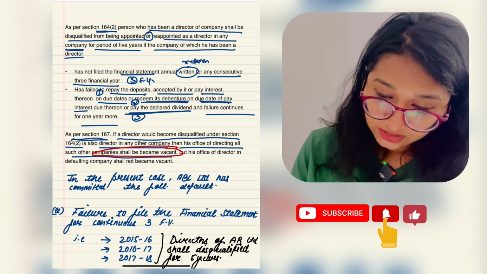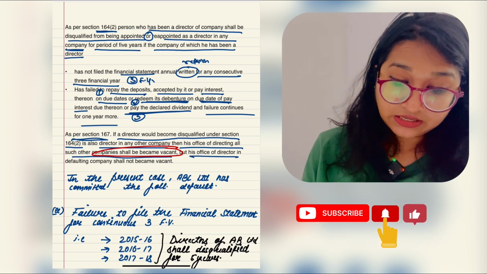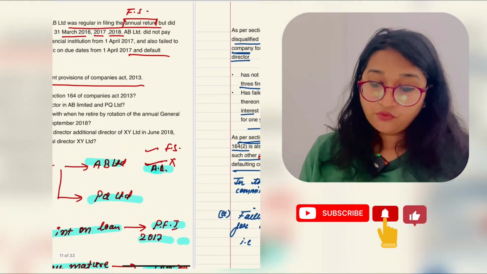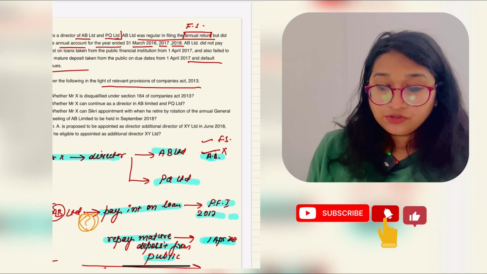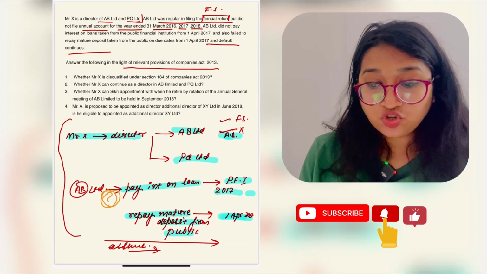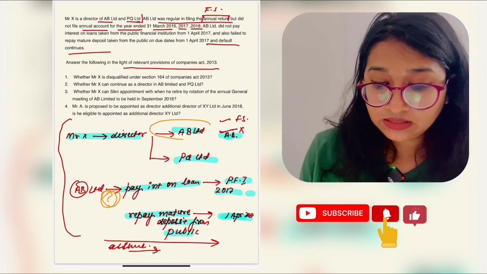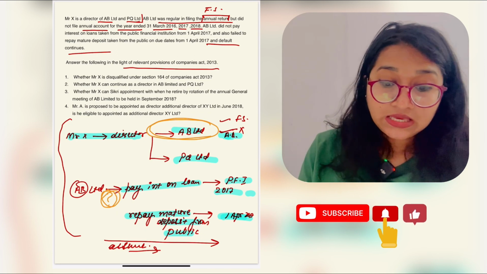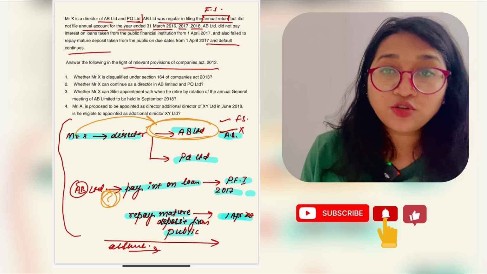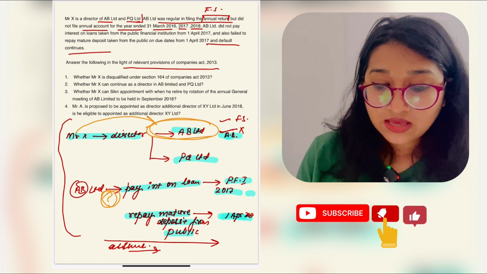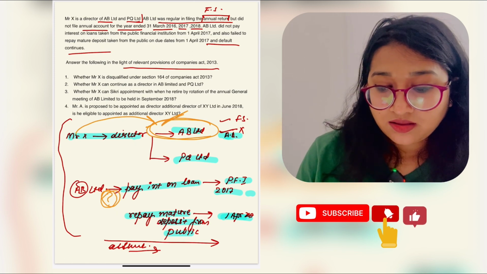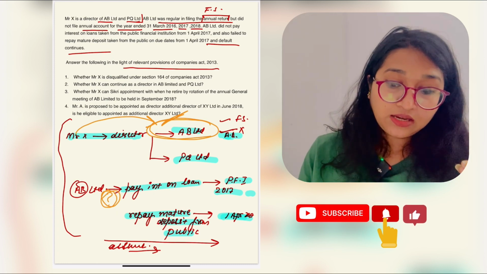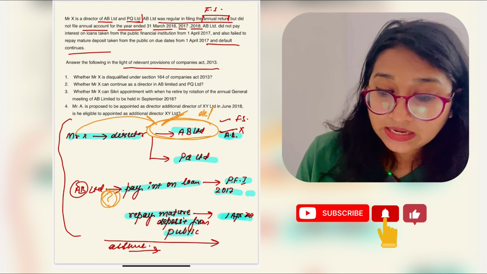But his office of director in the defaulting company shall not vacate. Which company are they talking about? The defaulting company was AB Limited, right? Mr. X, the director, is going to continue in which office? This company, which means Mr. X, the director, is going to continue in the defaulting company,